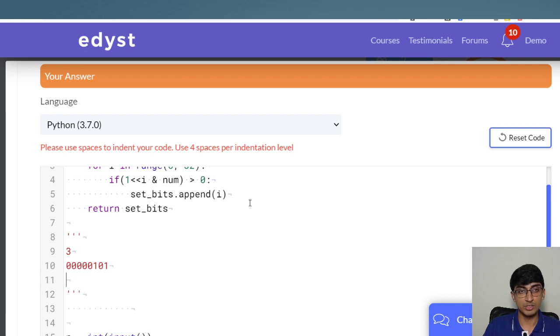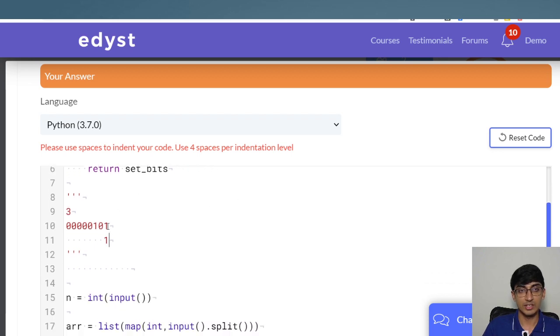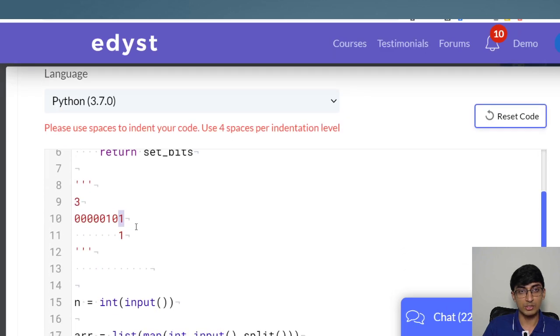What we want to do is first take 1 to this position and check 1 AND this, is it greater than 0? Yes, it is. Everything else will be 0, but this will give you a value 1, which means that this 0th bit is set, right? Then we'll left shift 1 and make it 1 0. When you AND, this is 0 and this is 1, so this entire thing becomes 0, because all the other values are 0 over here. That means that the second bit is not set.